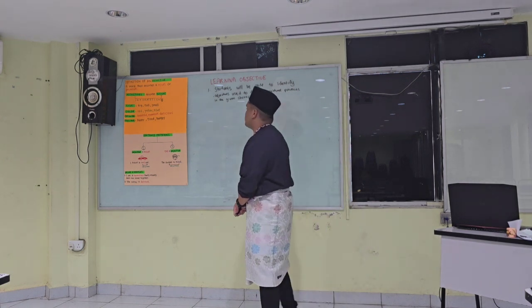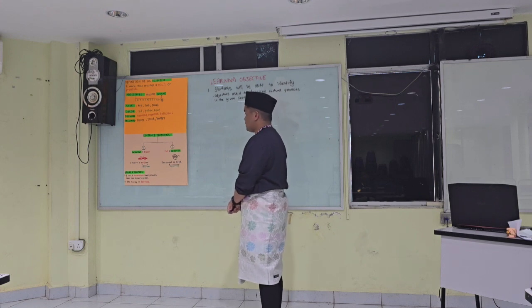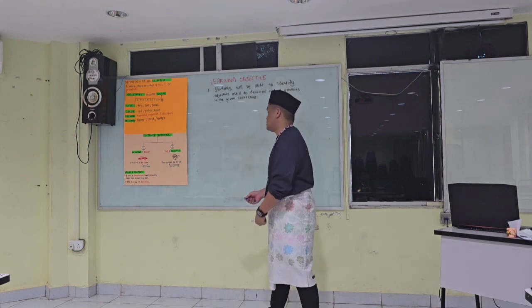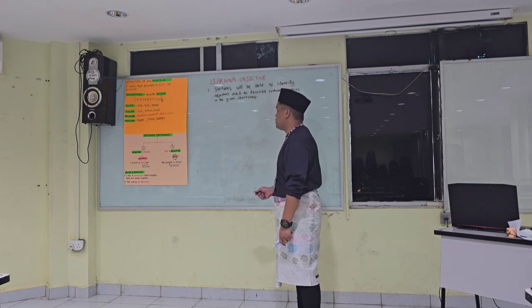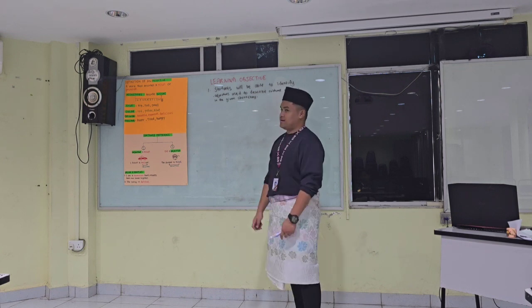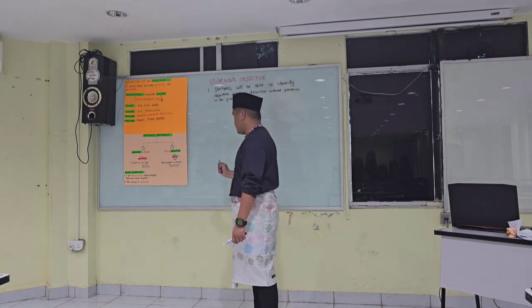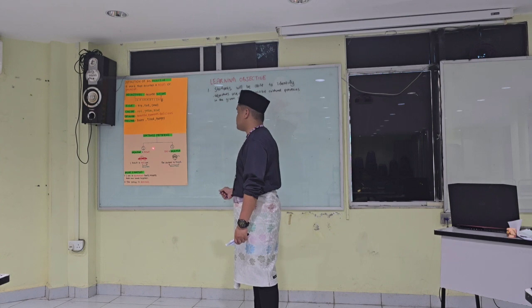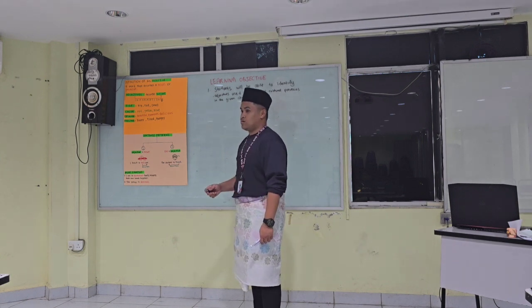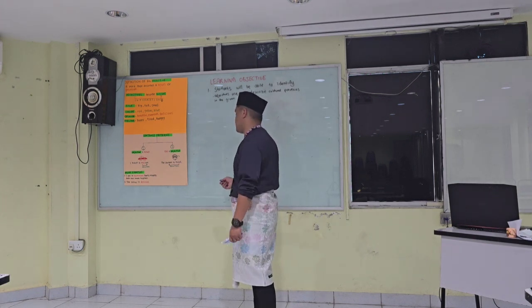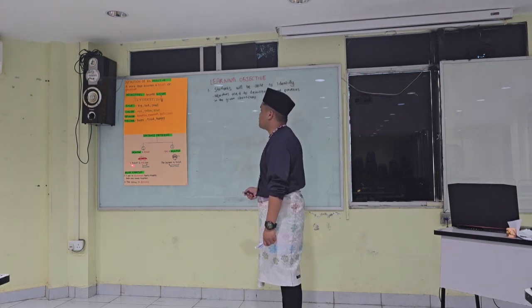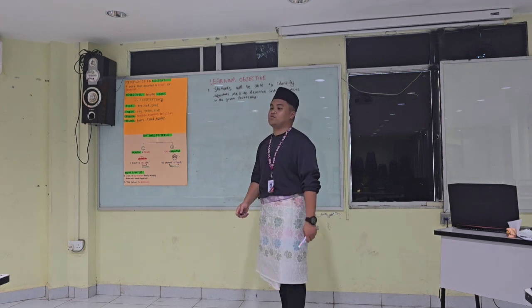Okay. Now moving on to sentence patterns. There are two types of sentence patterns, which are adjective plus noun and be plus adjective. So the first one, all you have to understand is the adjective is placed before the noun. That is the thing that you need to understand. Okay, no need to worry about anything else. So for example, I have a red car. So red is the adjective. Car, noun. That's all you have to understand.